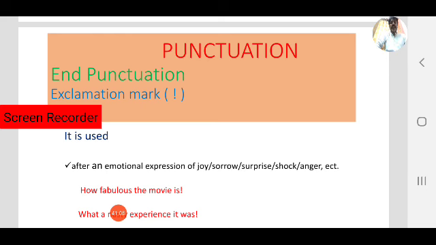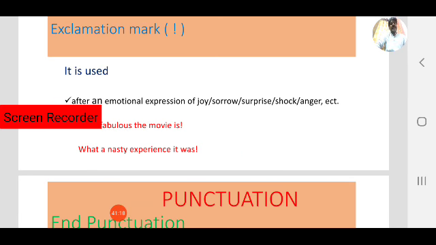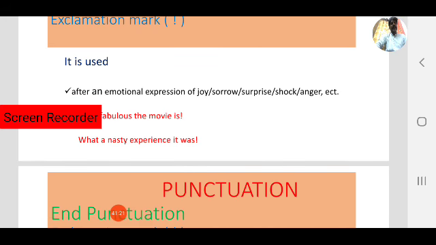Like, how fabulous the movie is! How beautiful the rose is! Next, what a nasty experience it was! This is another example.